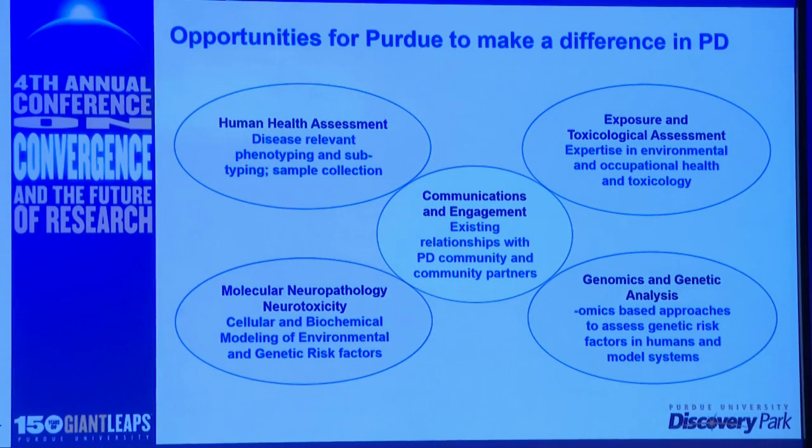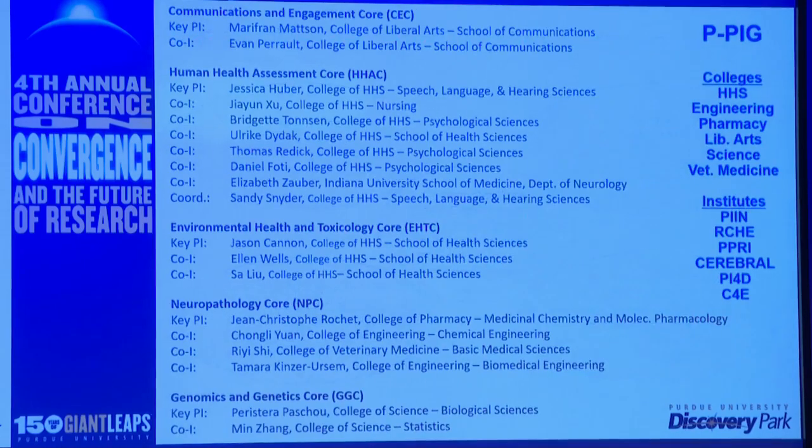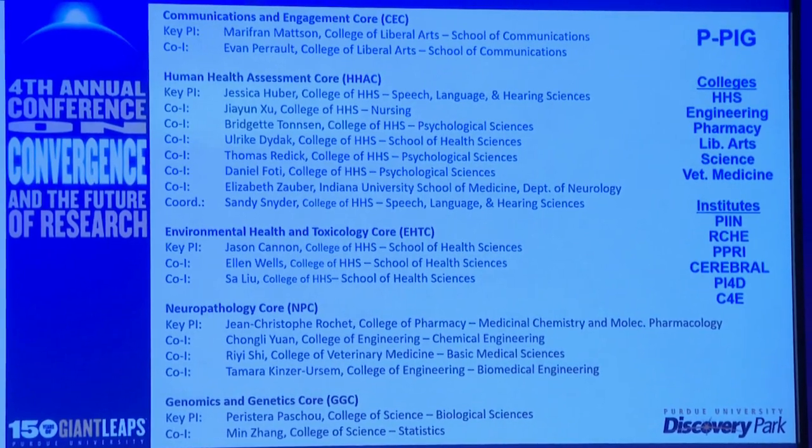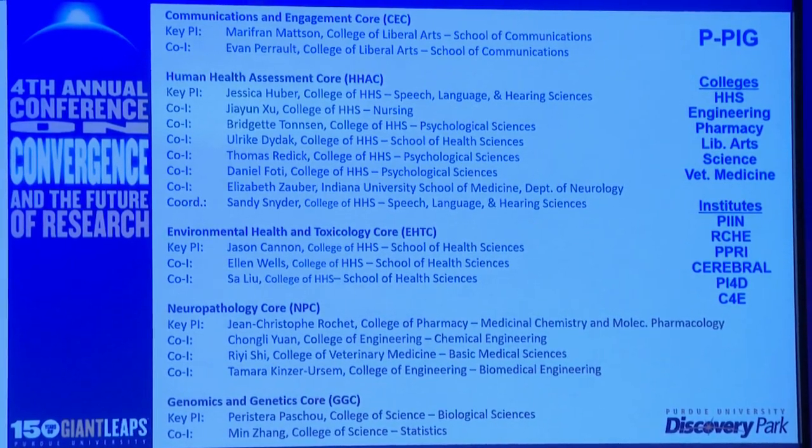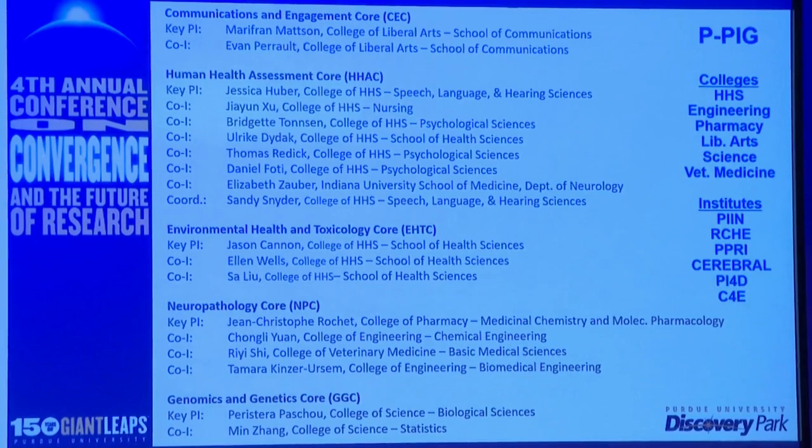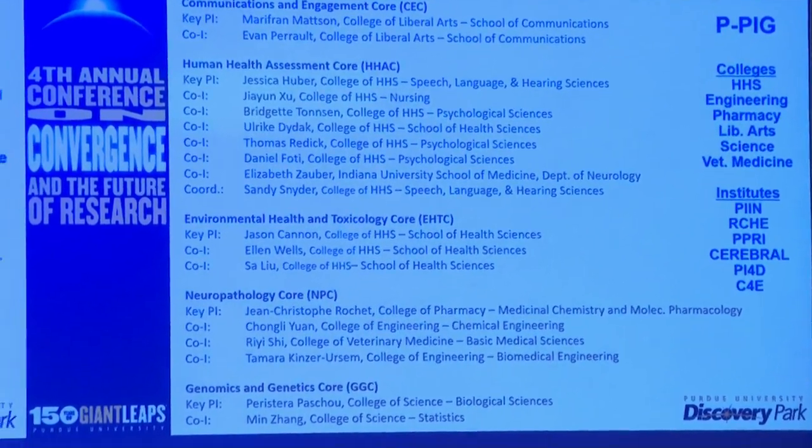Putting all of this together is communications and engagement with the Parkinson's community. I was just in Knoxville giving a talk to a group of 700 patients and their caregivers. They come out in droves to get information and to understand this long-term chronic disease. I think we can get the same engagement in this population here in Indiana, a place where we know there's increased incidence already. And with that, I will end and take any questions. Here is a list of all of the various colleagues and collaborators that have come together in this proposal, and the numerous colleges and institutes that were supportive. Thank you.